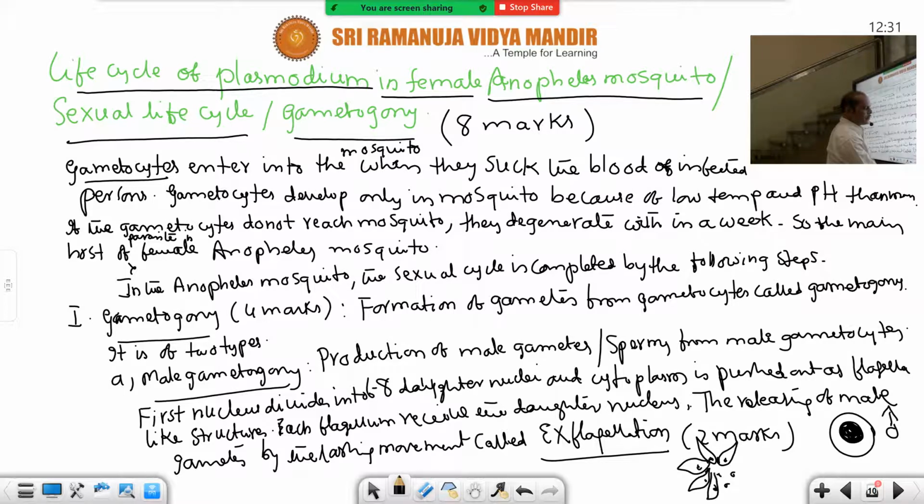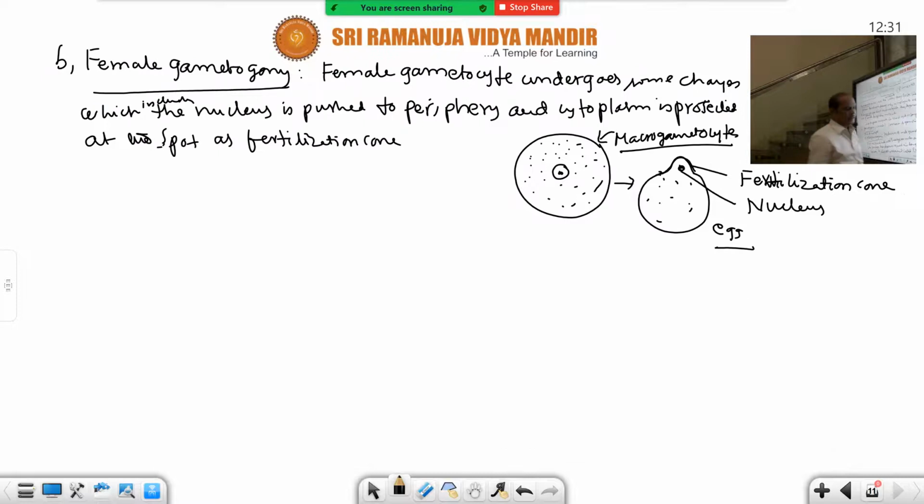These are the male gametes. This phenomenon is called exflagellation. But that phenomenon is not this one. This one is called the fertilization cone. This process is called maturation, the process of formation of the female gamete.